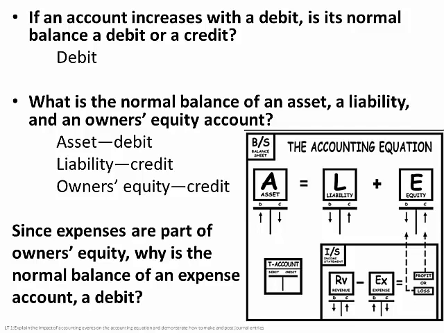Now, since expenses are part of the owner's equity, why is the normal balance of an expense account a debit? Well, the reason is because expenses are a contra owner's equity account. They are designed to lower the worth of the company, and therefore they're going to have a debit balance.